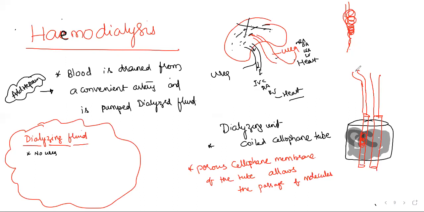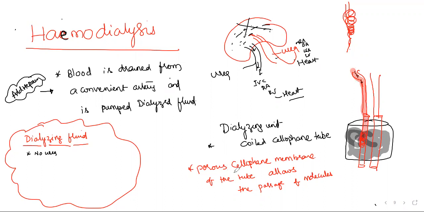Here, this is the patient's blood which is going. He is having more urea. That's the problem we just discussed. What's the problem? His kidney is not working. That's why he got more urea. So that's why his blood is flowing through the cellophane membrane.